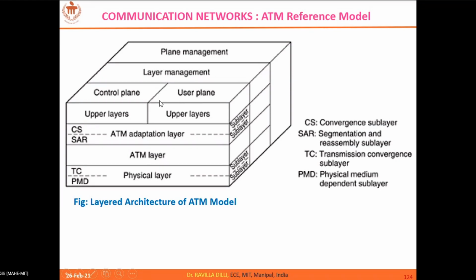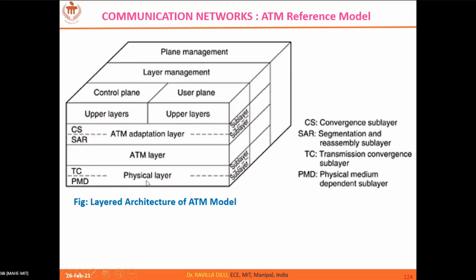So, user plane and control plane, and some management functions here: layer management and plane management. The user plane handles the user's data, right? So flow control, error control, all that will be handled by the user plane, whereas the control plane looks after connection establishment and connection termination. In between, if you have any connection breaks or failures, they will be troubleshot, and all of that will be taken care of by the control plane.